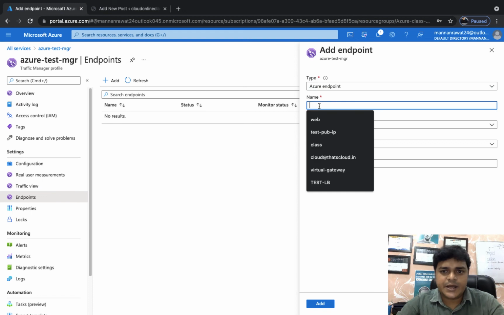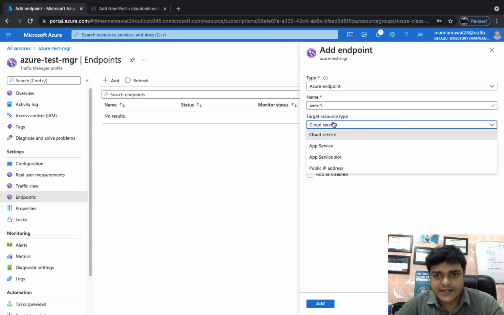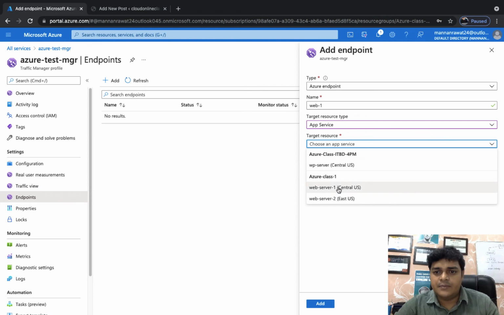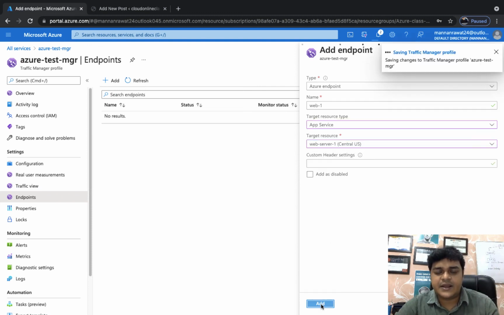For the Azure endpoint, type the name of your endpoint. This is web server 1. Select cloud services, since we established our web server using app services. Click here, select your web server name. It's trying to refresh, search for it. I'm going to proceed with Central US. No need to do anything else. Click add. We successfully added web server 1, which is running in Central US.